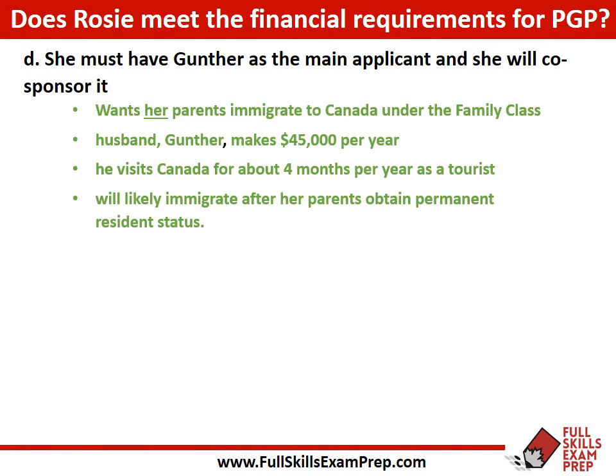Okay, so remember, we have all this information about Gunter. So he makes a certain amount of money per year. He makes $45,000 per year. And he comes to Canada as a tourist quite a bit. And we have pieces of his intent as well. So he wants to immigrate himself after Rosie's parents obtain their permanent resident status.